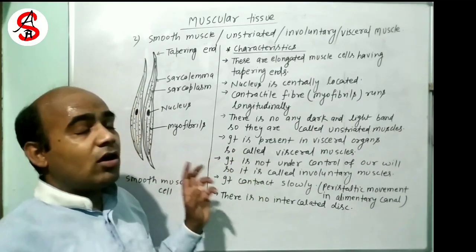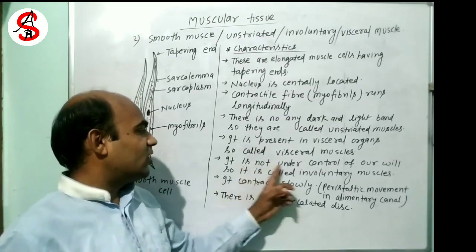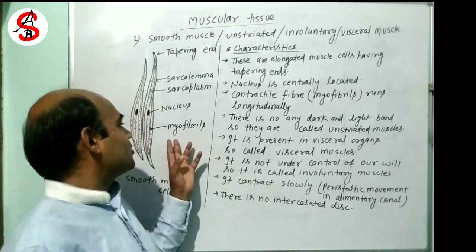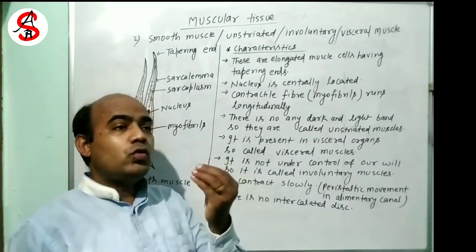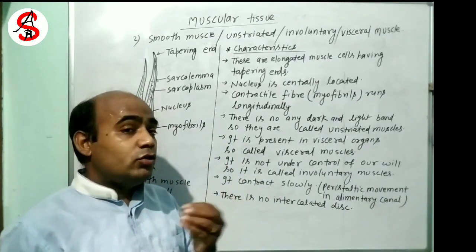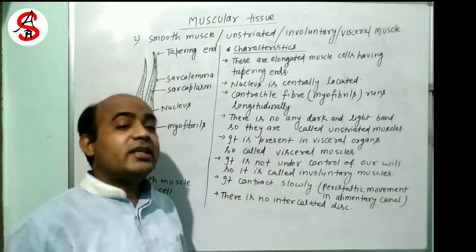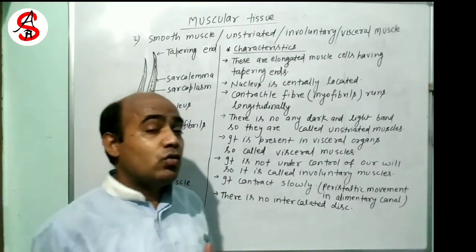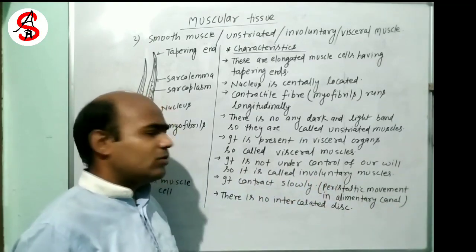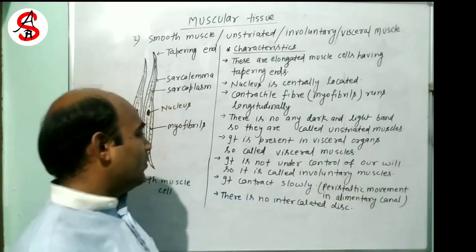This muscle is not under our control or will. This is not in control of our willpower. That is, you can't contract or relax your smooth muscles. Imagine that you take food in your mouth and swallow it. You are not able to recognize where your food is going. It goes automatically. So this is not under control of our will. This is called involuntary muscles, because smooth muscles are not under control of our willpower.